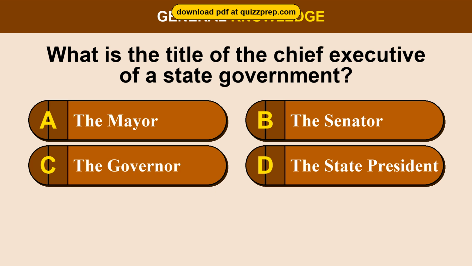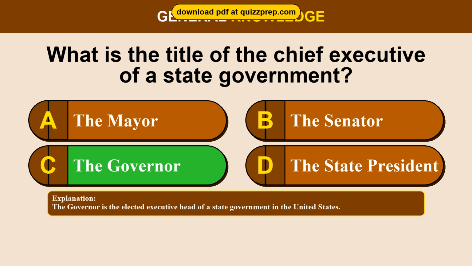Question 55. What is the title of the chief executive of a state government? Option A, the mayor. Option B, the senator. Option C, the governor. Option D, the state president. The correct answer is option C, the governor. The governor is the elected executive head of a state government in the United States.